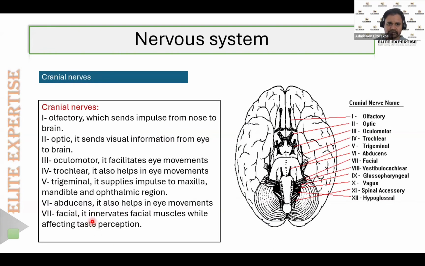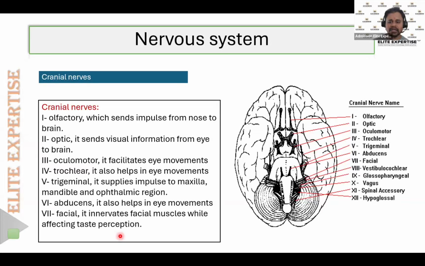It innervates the facial muscles and also affects taste perception. So: olfactory, optic, oculomotor, trochlear, trigeminal, abducens, facial. Facial is the seventh cranial nerve.